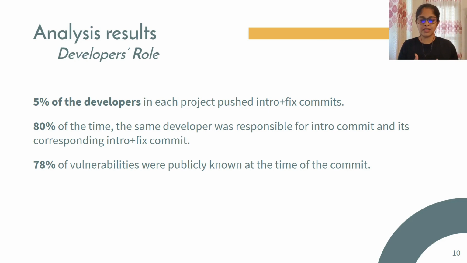Another interesting number is 78% of all the committed vulnerable code could have been prevented if they had used proper scanning tools, because 78% of vulnerabilities they committed were publicly known at the time of the commit.